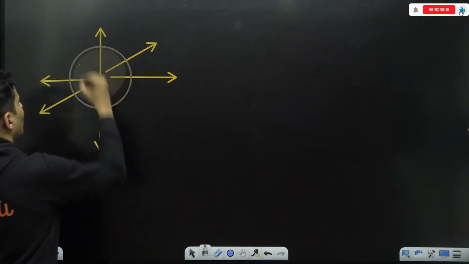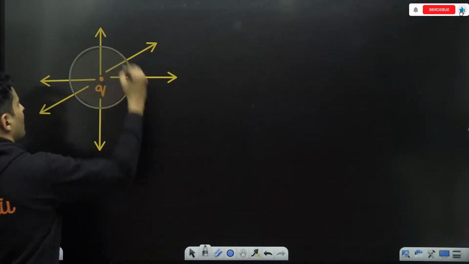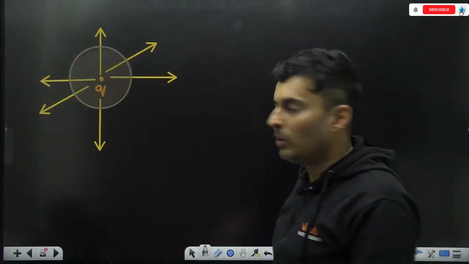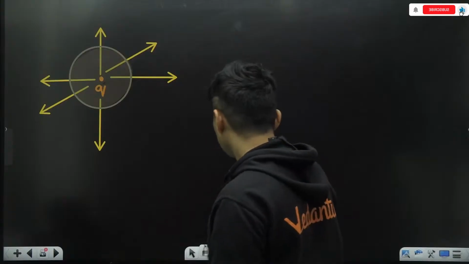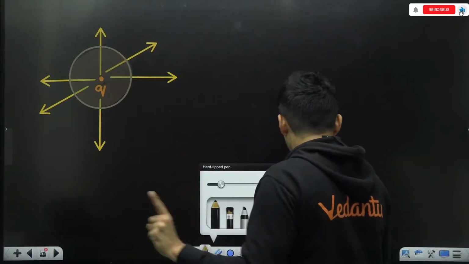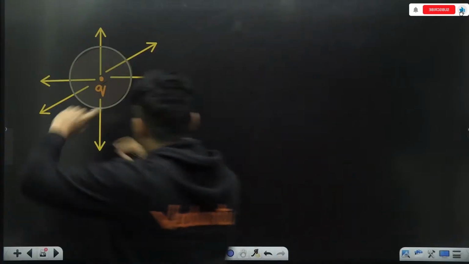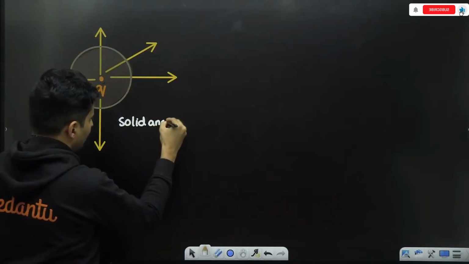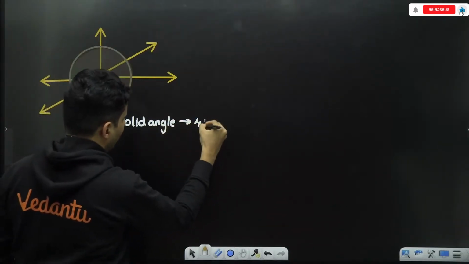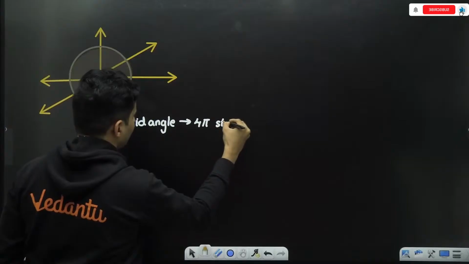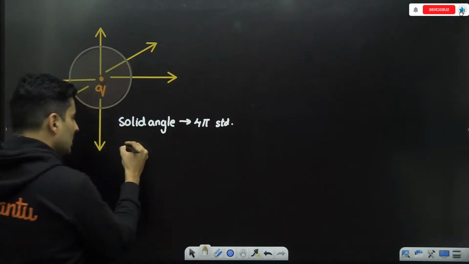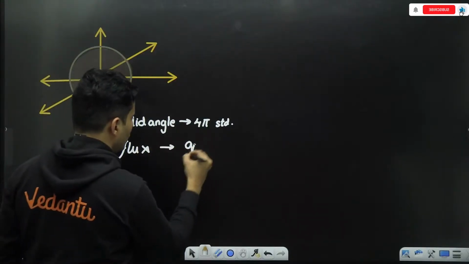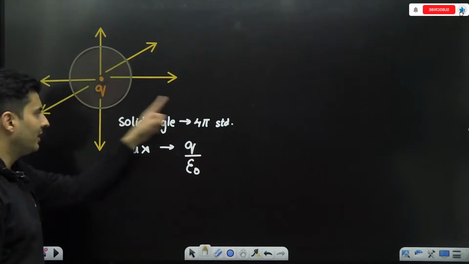It is going everywhere in a spherical direction. Just imagine a sphere. From that sphere, it is coming out from all the sides possible. So if you take a sphere whose solid angle is 4 pi steradian, the flux through it is Q by epsilon naught.